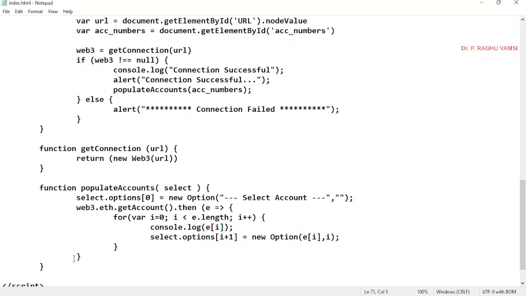So this is 71 and this is 72. That means this then bracket open should be closed here. Okay, bracket open and bracket close. This is the for bracket open and for bracket close, and this is the e bracket open and close. I feel now there is no problem with this, and this is the function close.